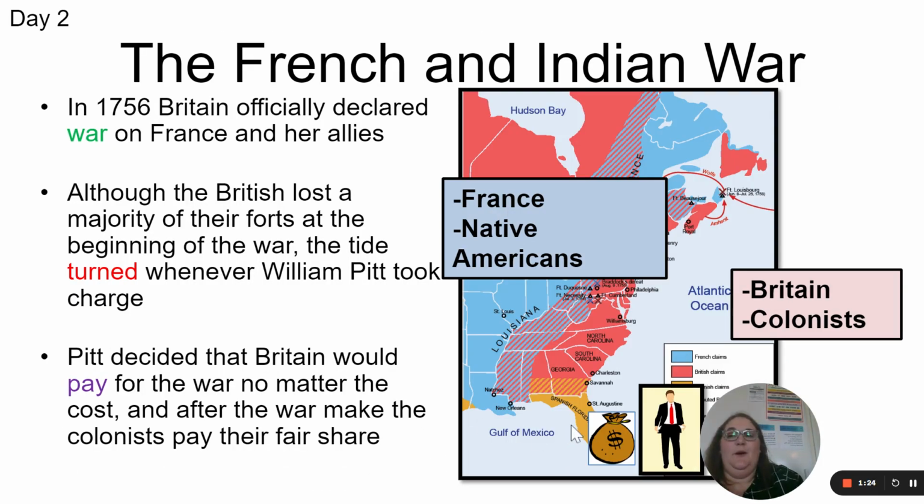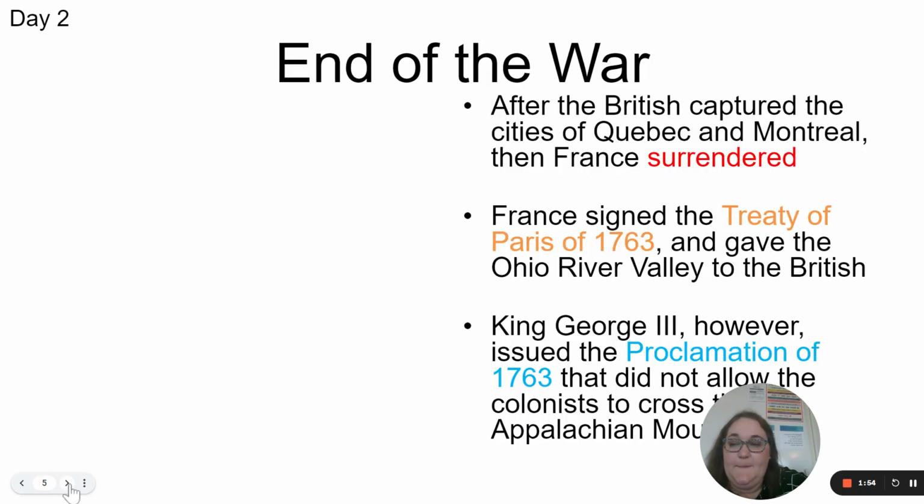So the French and Indian War. In 1756, Britain officially declares war on France and her allies, including Spain. Although the British lose most of their forts at the beginning of the war, the tide turns whenever William Pitt, one of the British generals, takes control. Pitt decided that Britain was going to pay for the war, no matter what it costs, and afterwards they're going to make the colonists pay their fair share. So, Britain will pay for the war at first, and then the colonies have to pay afterwards.